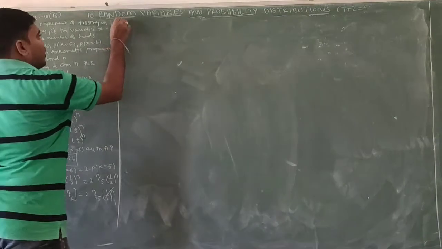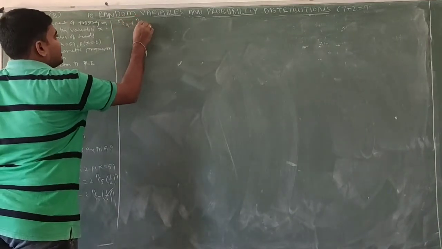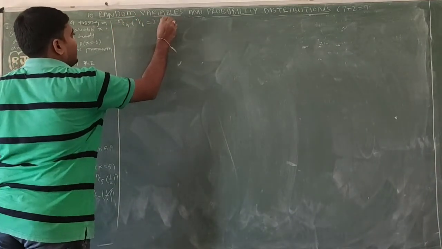Okay, if it is cancelled, nC4 plus nC6 equals 2 into nC5.